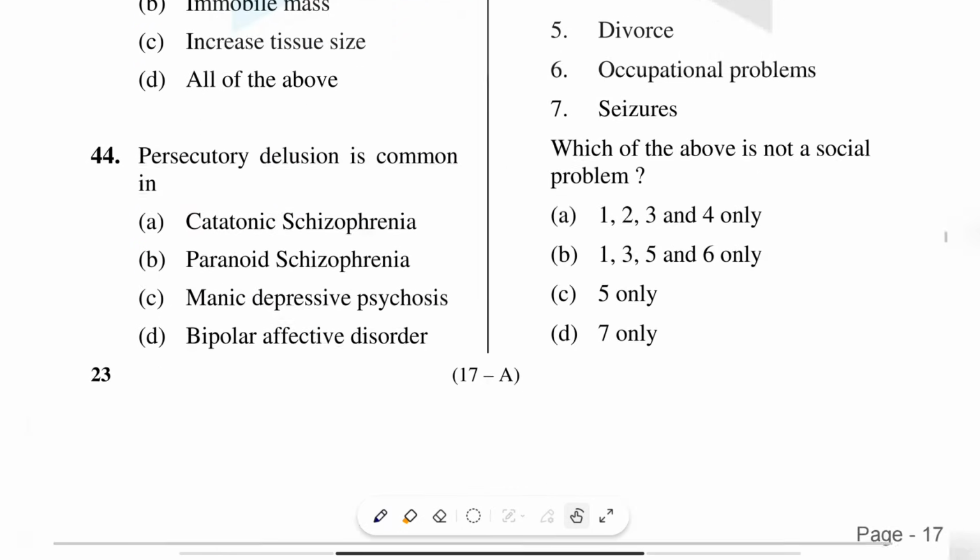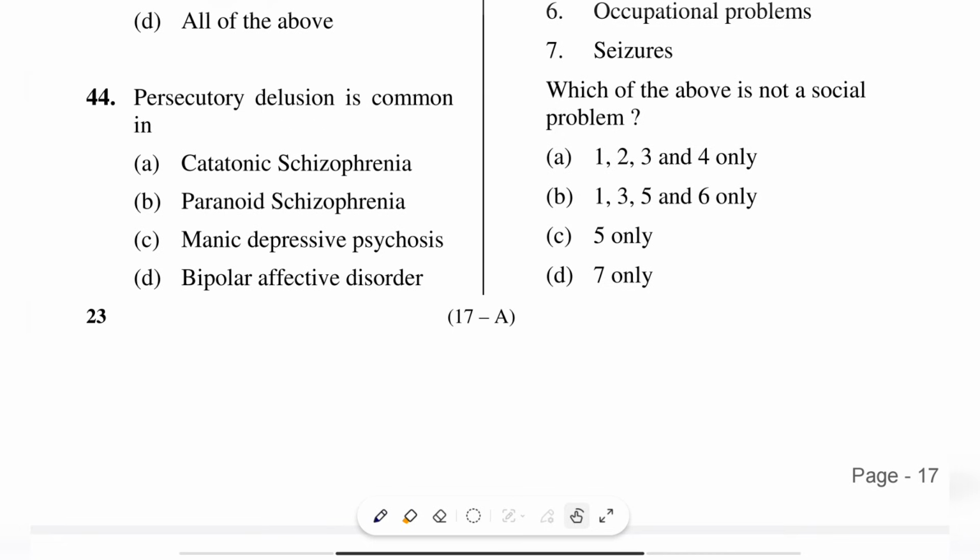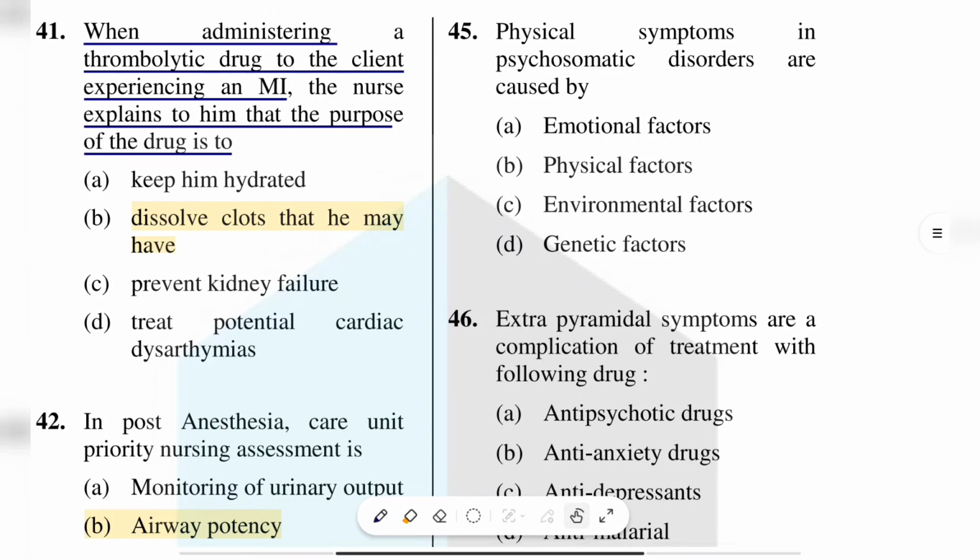Next we will move on to question number 44. Persecutory delusion is common in catatonic schizophrenia, paranoid schizophrenia, manic depressive psychosis, bipolar affective disorder. Here the persecutory delusion can be seen in paranoid schizophrenia. Persecutory delusion means the patient says somebody is talking to me, somebody is following me all the time, but there are no followers. The patient is telling that someone is following them. So that is paranoid behavior.